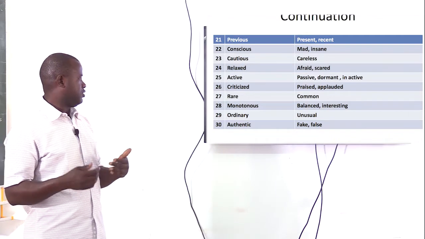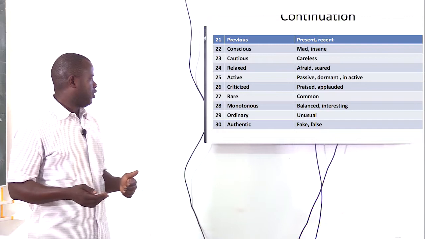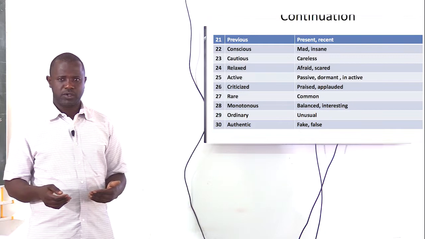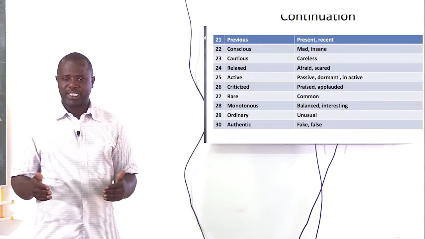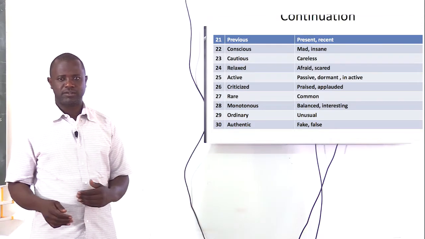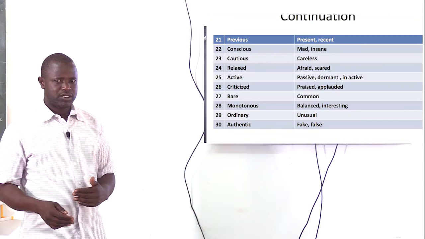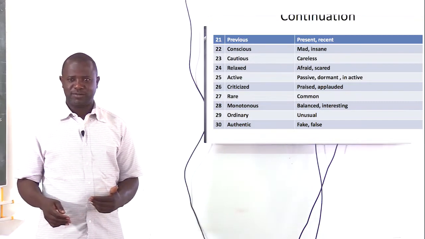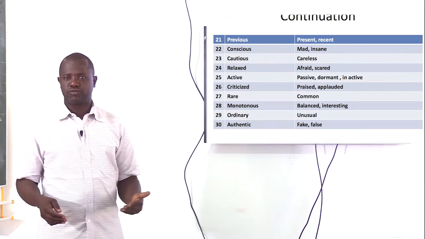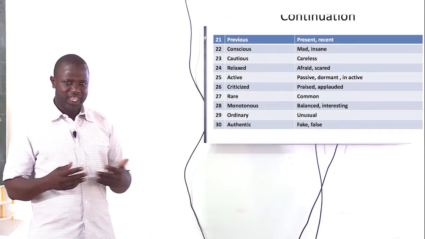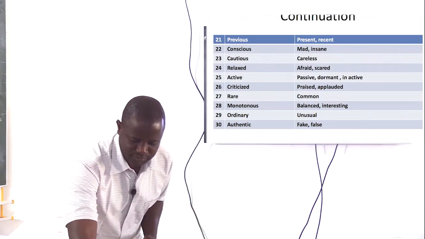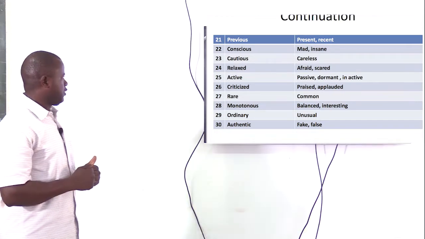Ordinary, unusual, authentic, fake, false. When we talk of something authentic, something original, something valid, bring your authentic documents. The one that you gave us is false, it's fake. You can see. Now let's continue, we look at this.